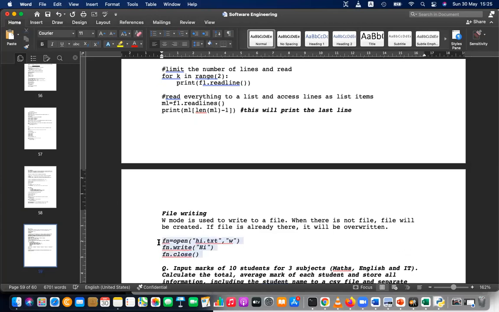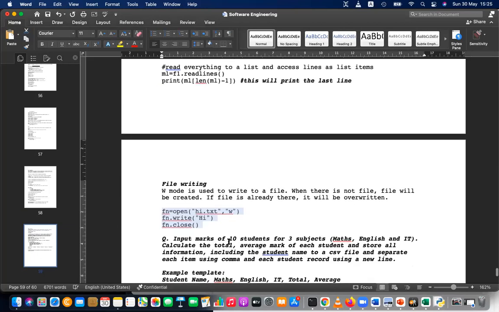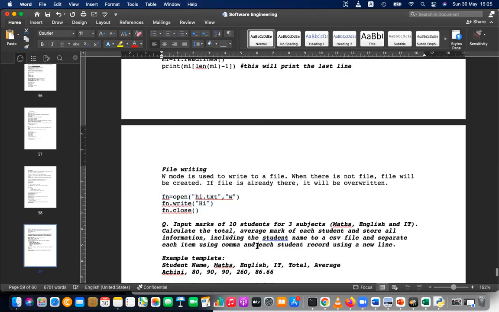After that, please write this question. I want you to do a small question. Input marks of 10 students for 3 subjects: Maths, English and IT. Calculate the total and average of each student and store the information in a CSV file. The file name should be something like marks.csv. That is the file name.